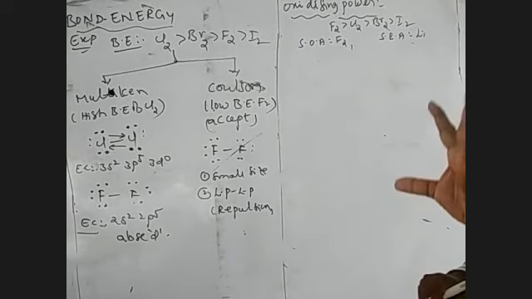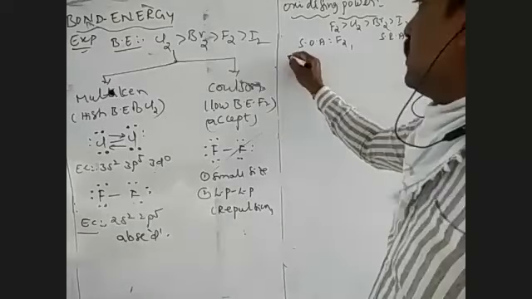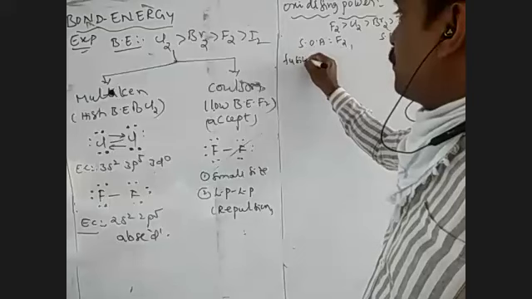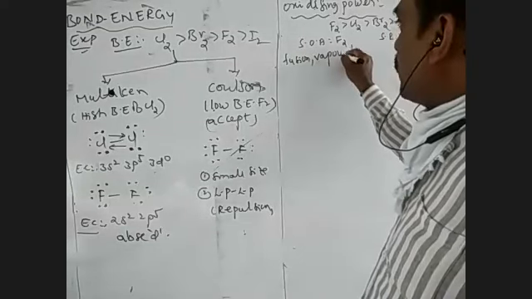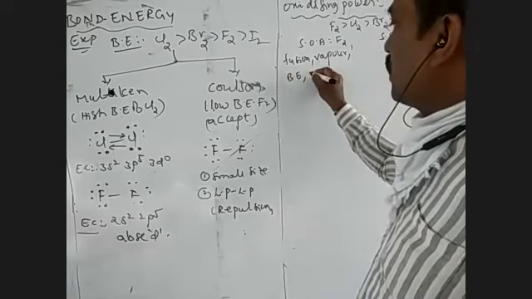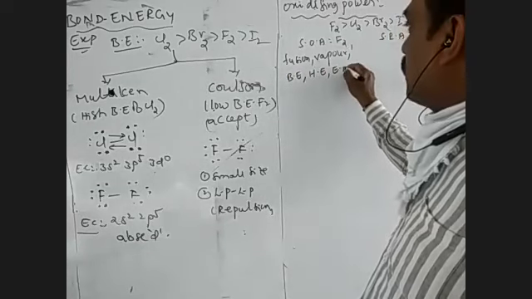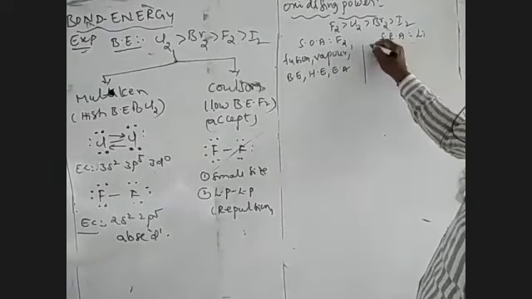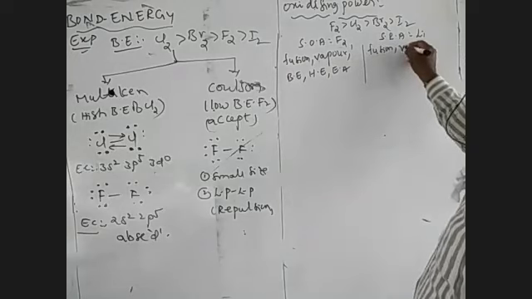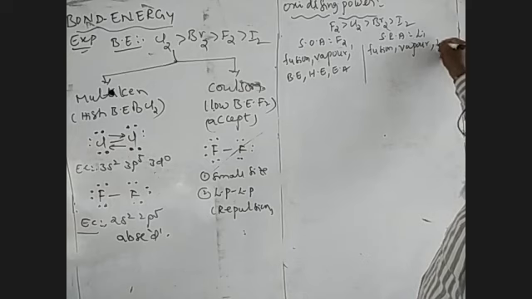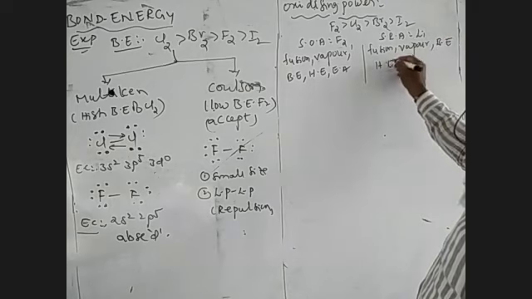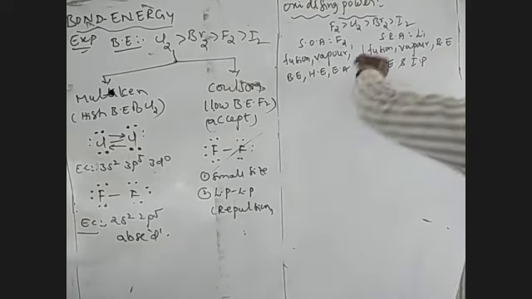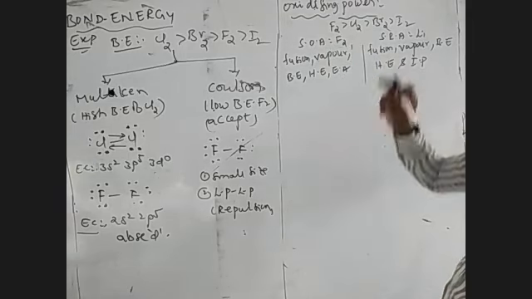Oxidizing and reducing properties are calculated based on 5 factors. For oxidizing property: heat of fusion, heat of vaporization, bond dissociation energy, hydration energy, and electron affinity. For reducing property: heat of fusion and vaporization, bond energy, hydration energy, and ionization potential. For the calculation of reducing property, we take ionization potential. For oxidizing property, we take electron affinity.